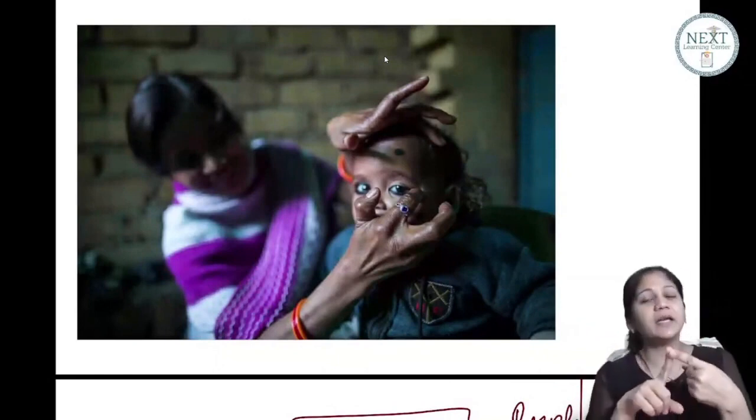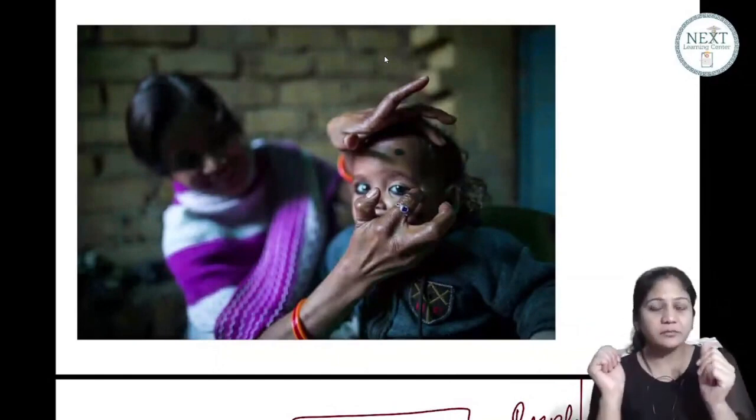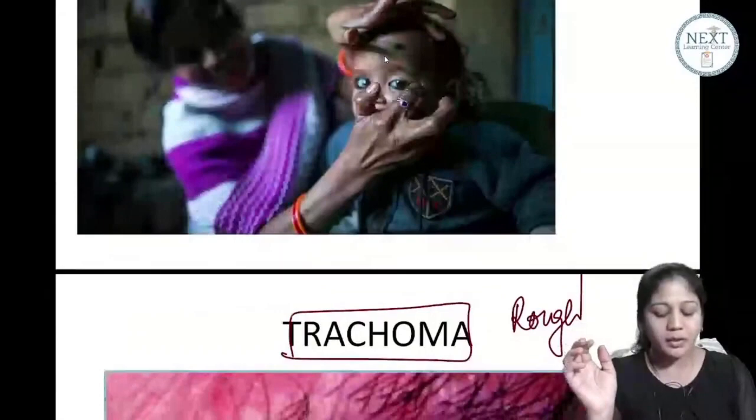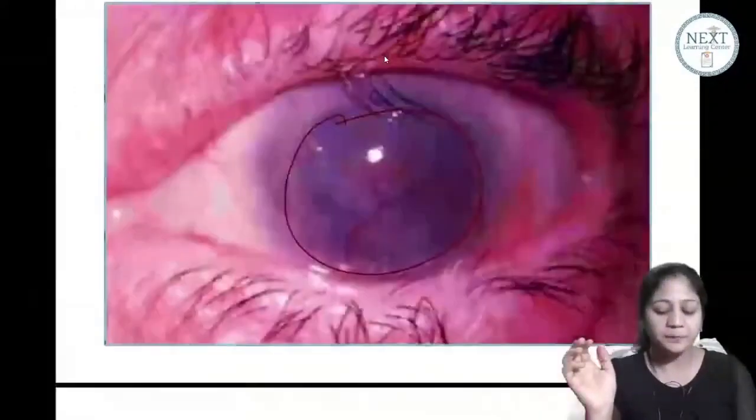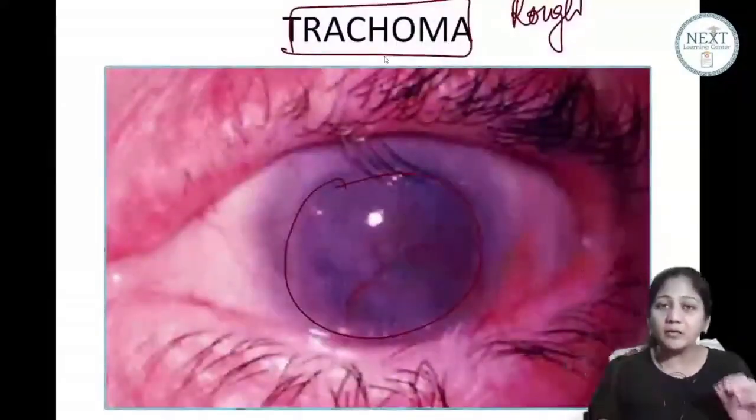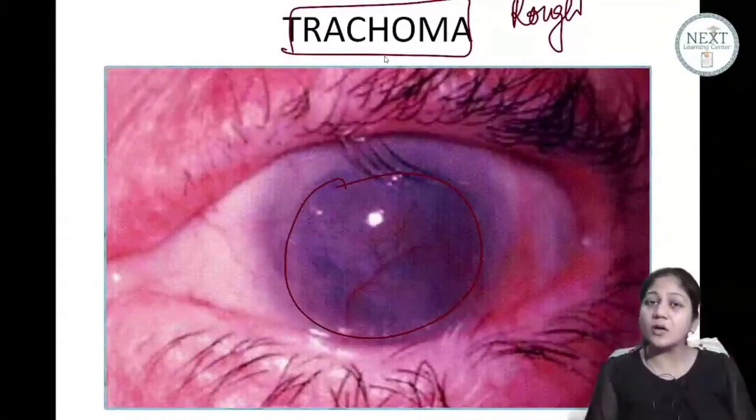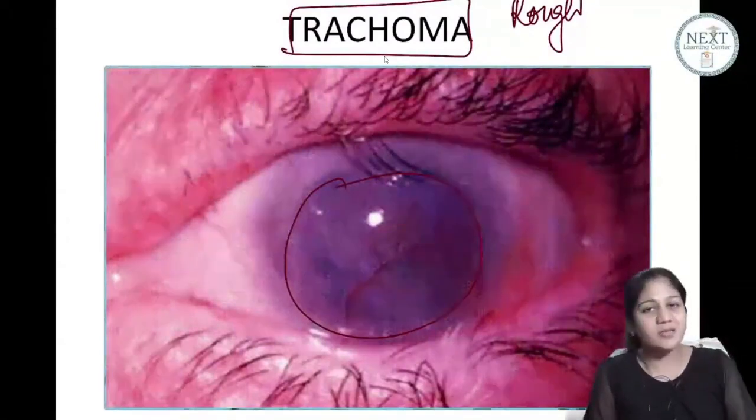So chlamydia trachomatis comes inside the eye of young children. It stays there for many years, many decades, and when you get old, the active inflammation turns into chronic, and chronic inflammation means scarring. So this is your scarred cornea, your rough cornea. Understand? Here, the chlamydia trachomatis has caused chronic inflammation which has resulted in scarring.